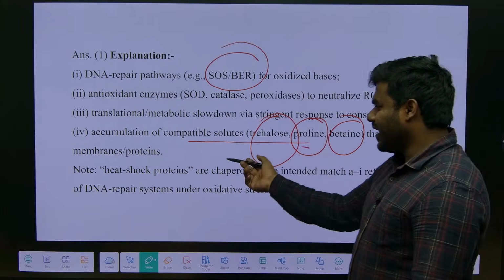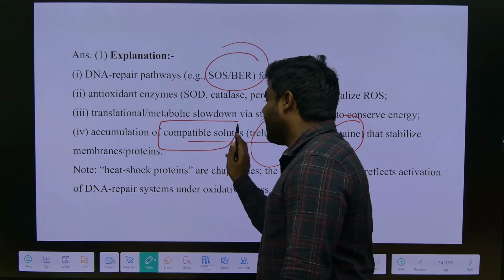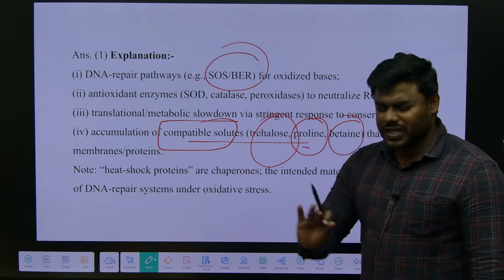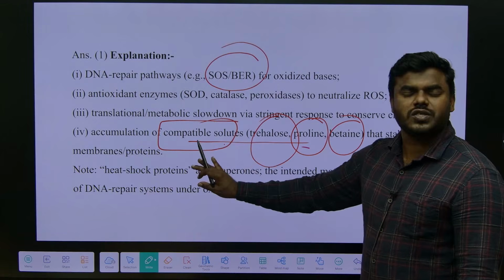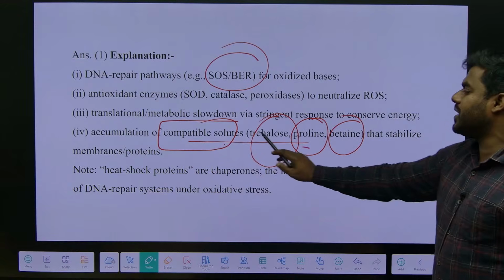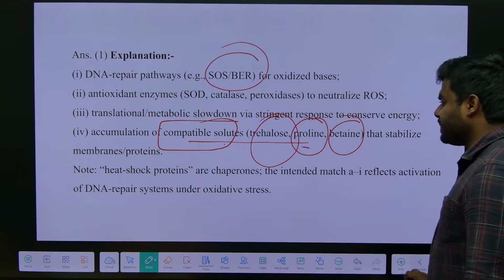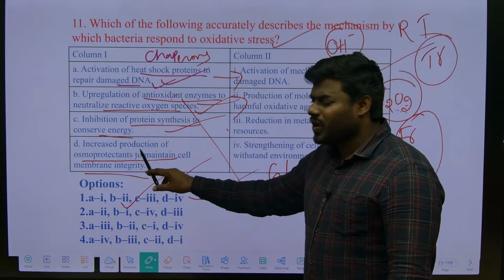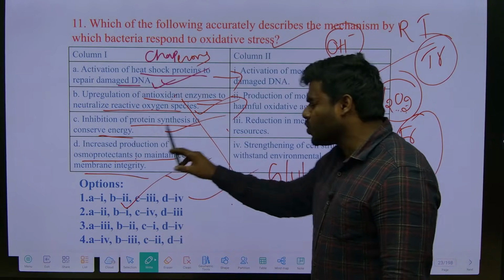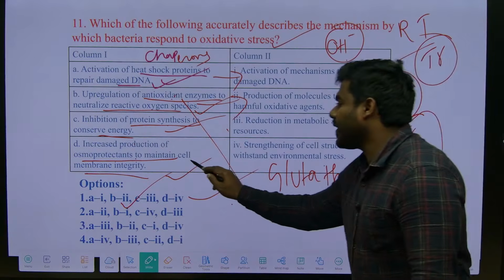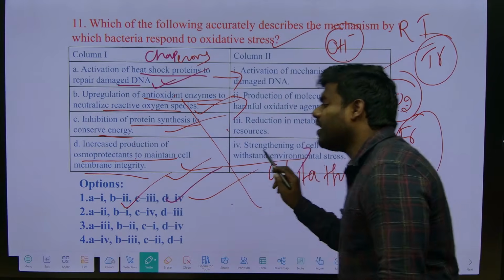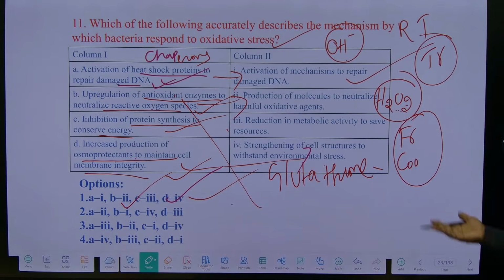We call them compatible solutes. Those solutes are responsible for maintaining the osmotic balance during oxidative stress. So what is the function of osmoprotectants? Maintaining the osmotic balance during stress conditions, right? So this is the 4th option. So the correct answer is number 1.